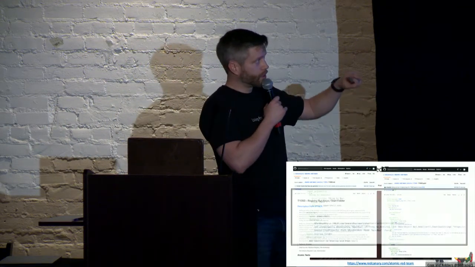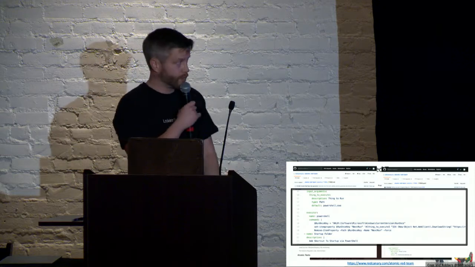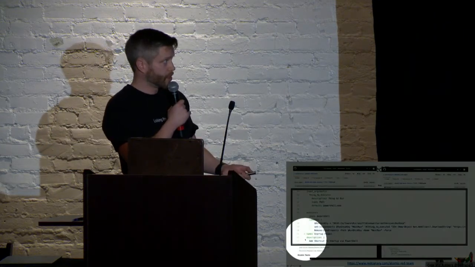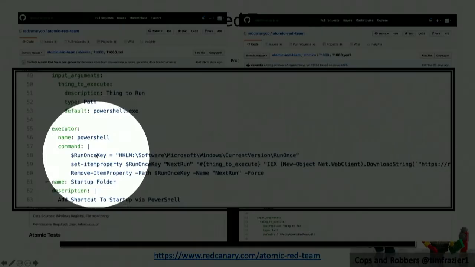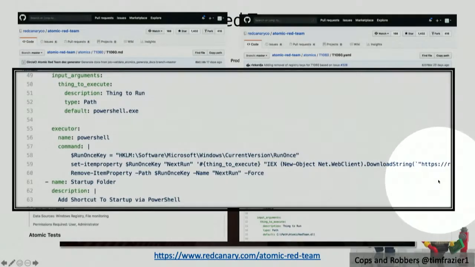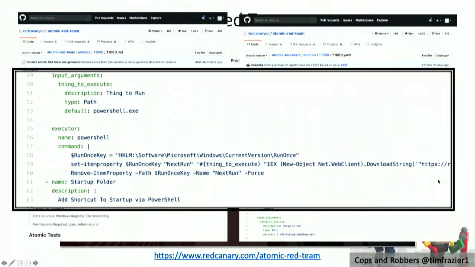This is a great project that, like MITRE ATT&CK, goes into the details. It maps to MITRE ATT&CK. It talks about the different techniques, and then it will actually give you a specific command in a YAML file that you can run to do this technique in your environment, right? So right here in PowerShell, I would run these particular statements to actually simulate this technique in my environment.